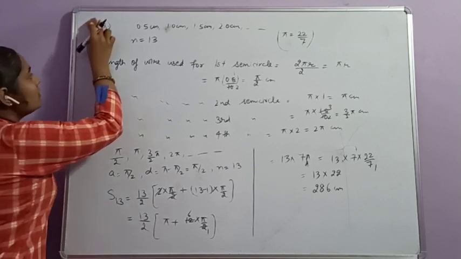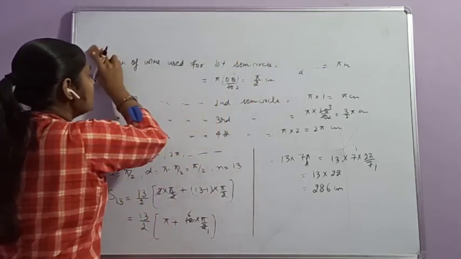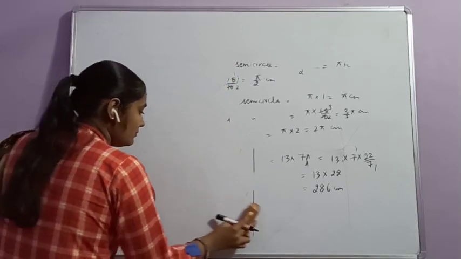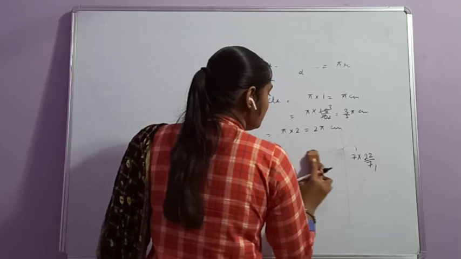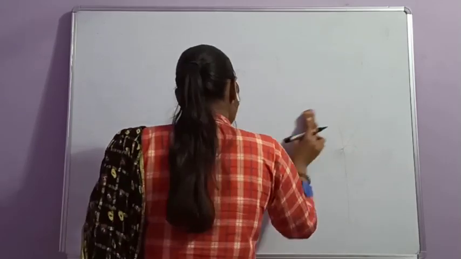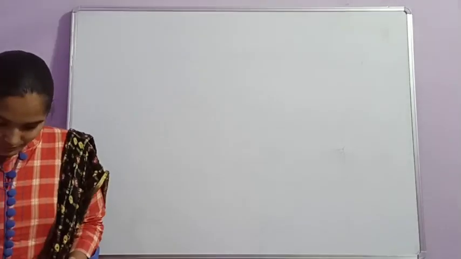Next question. Logs are stacked in the following manner.